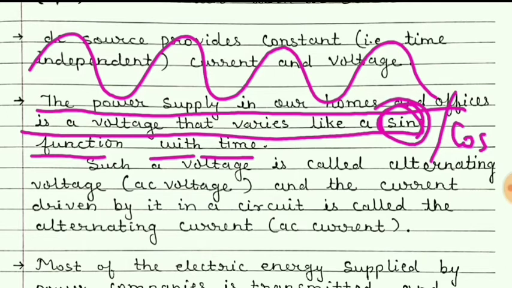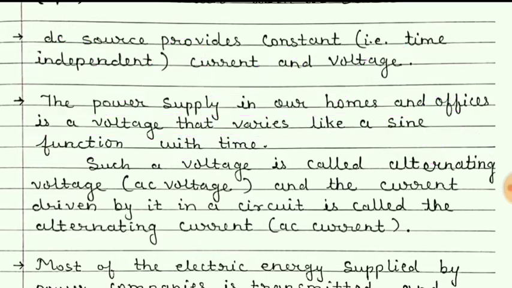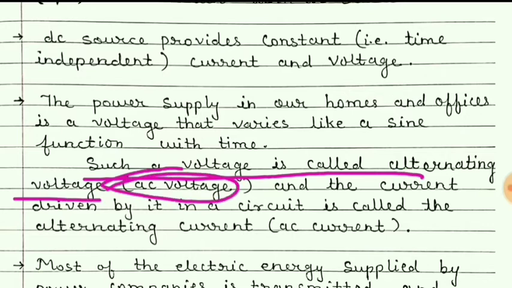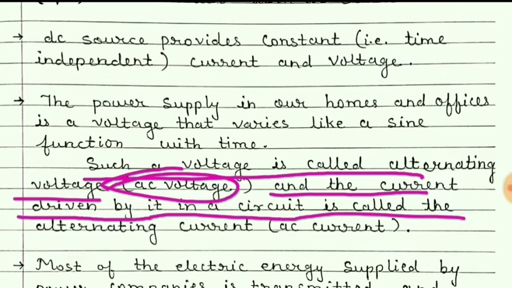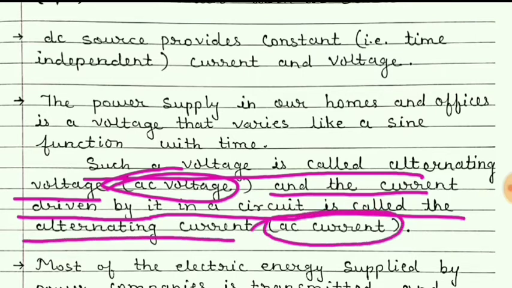So this type of current or voltage is called alternating current or alternating voltage. Such a voltage is called alternating voltage, in short AC voltage, and the current driven by it in a circuit is called the alternating current, in short AC current.